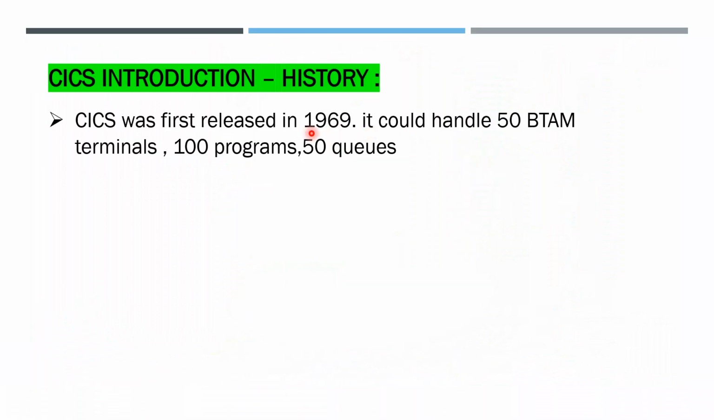When it was introduced, it could handle only 50 BTAM terminals, meaning 50 users. BTAM is the connection technique where users interface to KICS. It could run only 100 programs, and there were only 50 queues in KICS, for input, output, and execution.